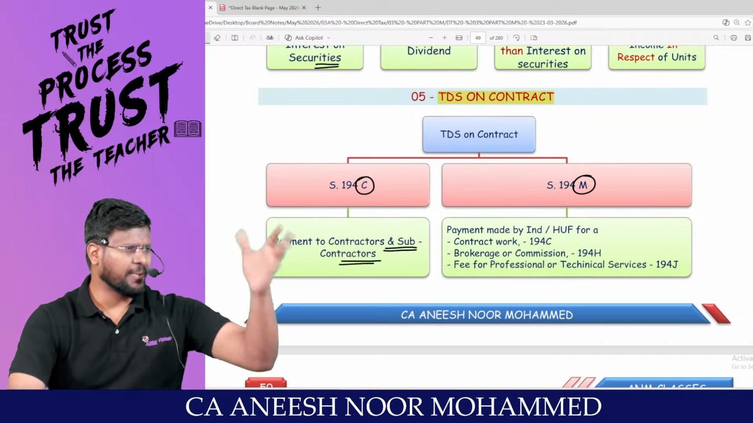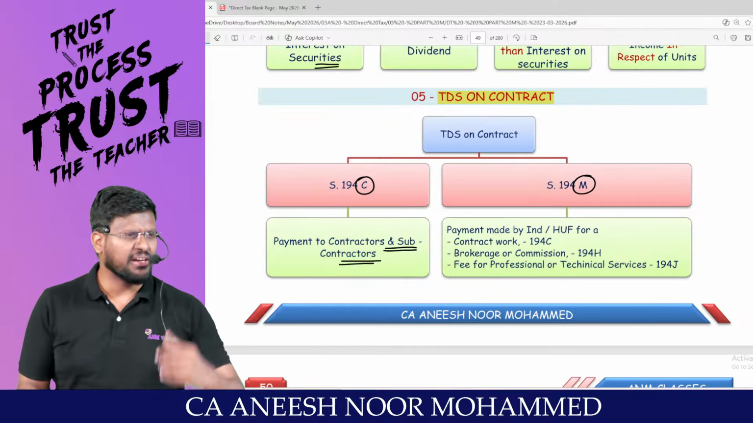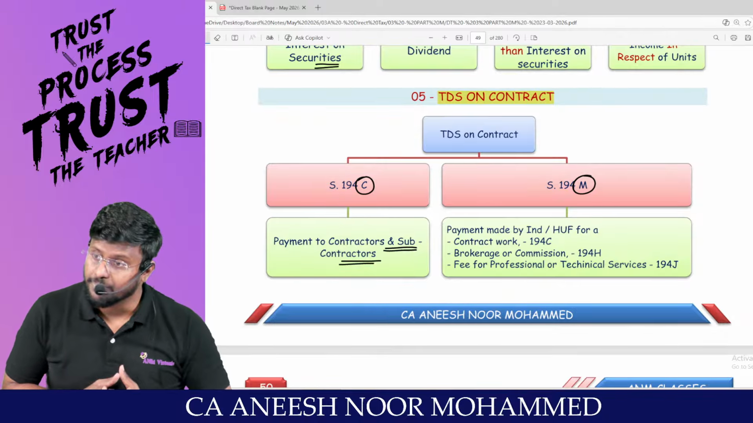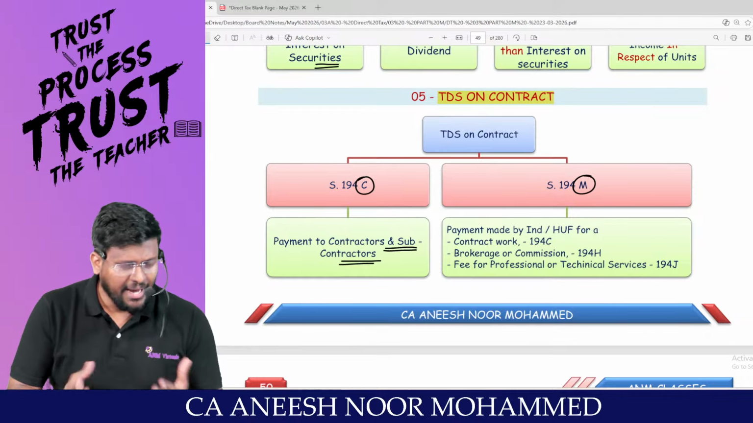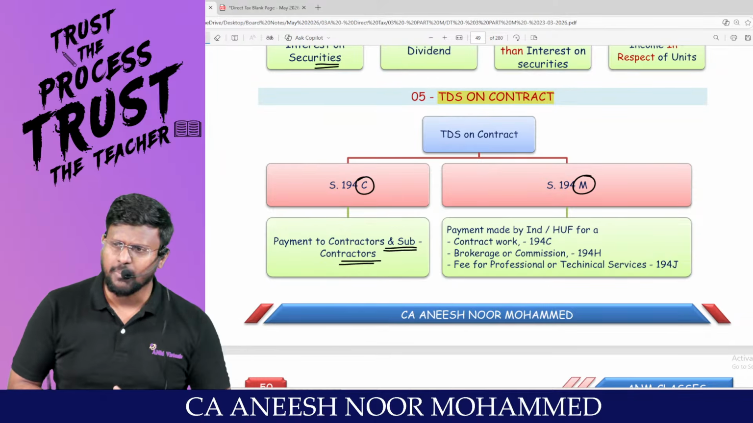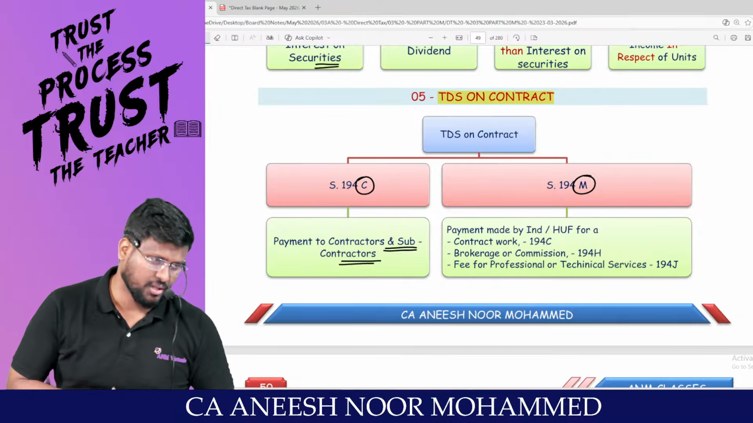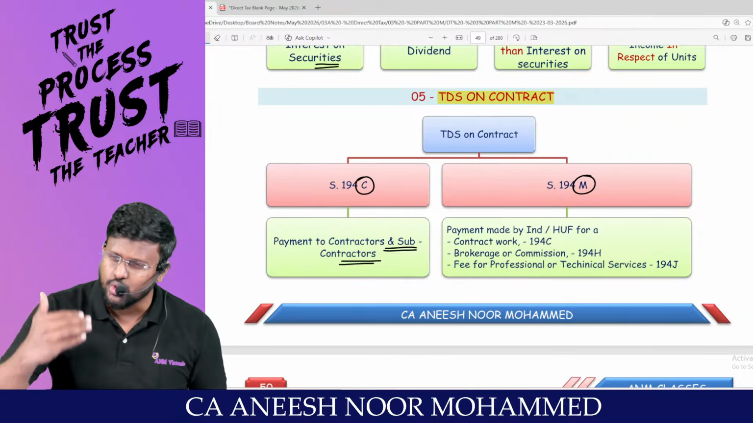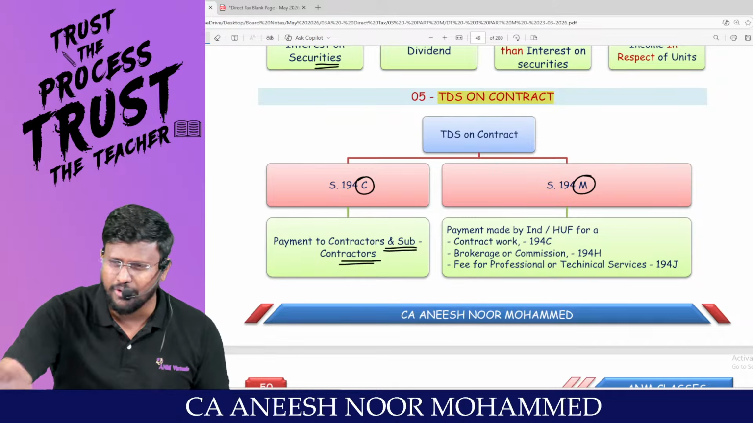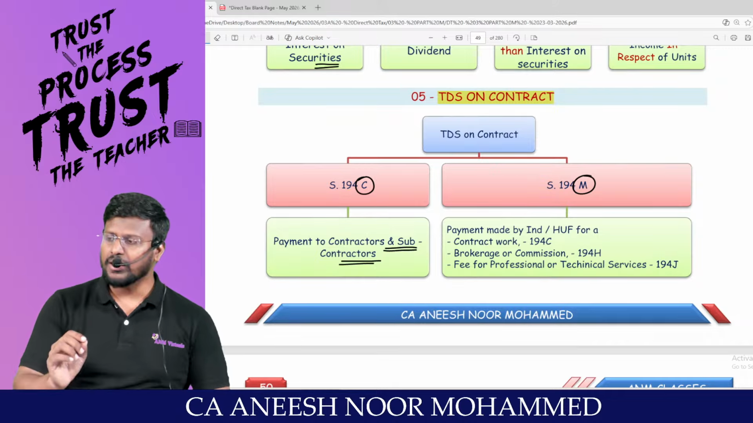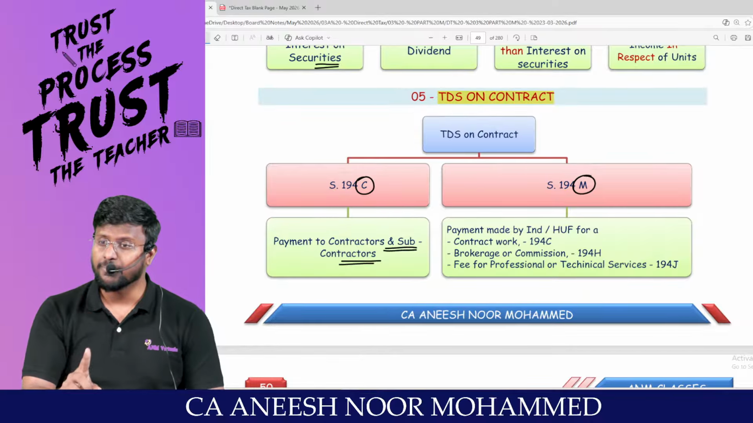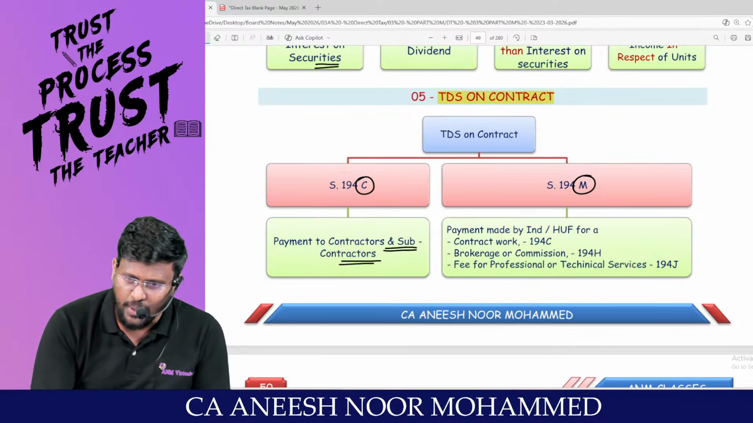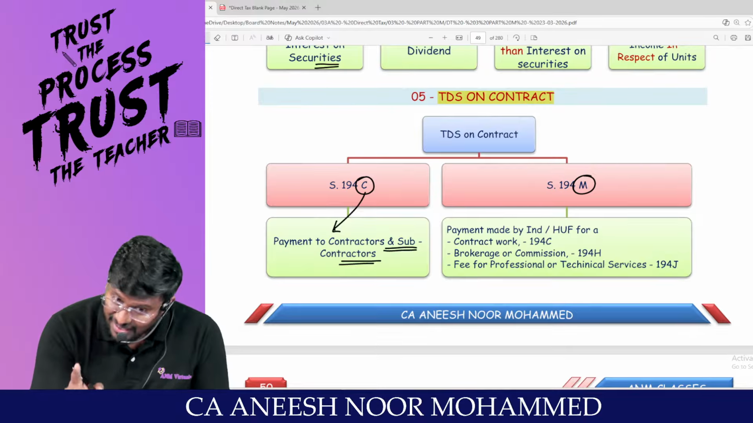For example, I am a businessman. I just want to decorate my hall. For that, I am calling some contractor or subcontractor and I am paying 10 lakh rupees for the purpose of interior decoration. That 10 lakh rupees will be debited to the P&L account if it is a revenue expenditure, then I will be claiming it as a deduction. If it is a capital expenditure, my dear lovable students, I will be showing it in my balance sheet and it can be claimed as depreciation. What the Income Tax Act is saying is that if you make any payment to a contractor or a subcontractor, you are liable to deduct TDS under section 194C. So C stands for contractor or subcontractor.